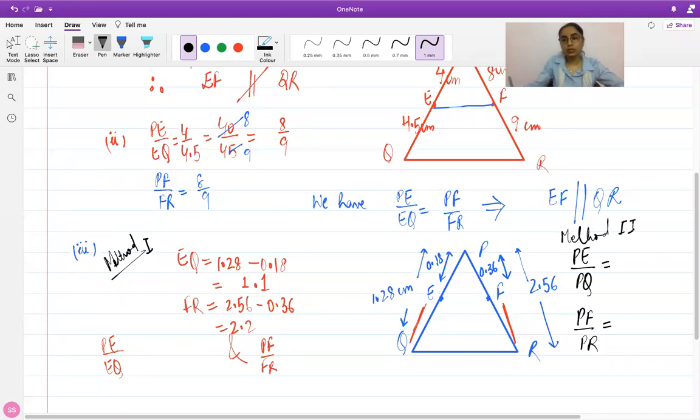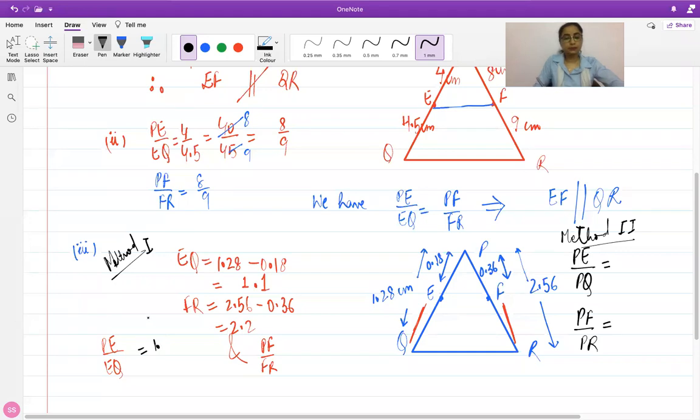कंपैरिजन करना रेशियोज का है. आप चाहो पार्ट्स का कर सकते हो, आप चाहो तो पार्ट विद द होल कर सकते हो, whichever way you prefer. The conclusion would be same. If the ratios are equal, then the line will be parallel. If the ratios are unequal, the line will not be parallel. So I'll just go with this one over here.